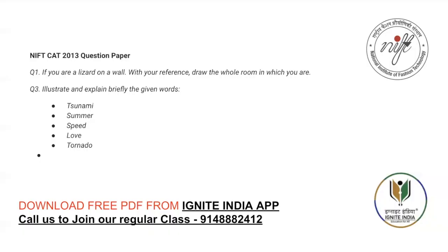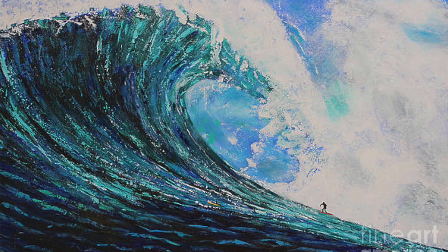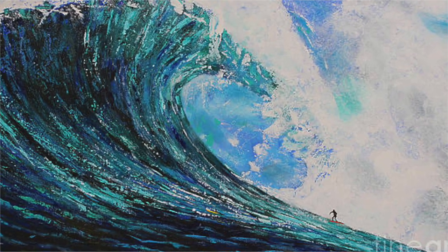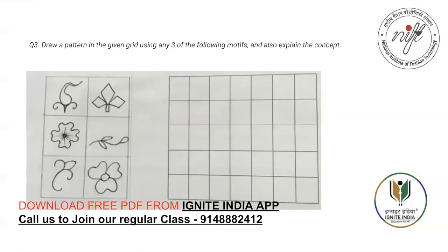Explain briefly the given words: tsunami, summer, speed, love. And moving to the next question, draw a pattern in the given grid using any 3 of the following motifs and also explain the concept. So solve this question and send it to us.